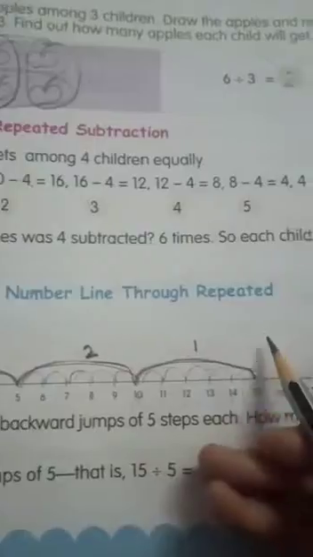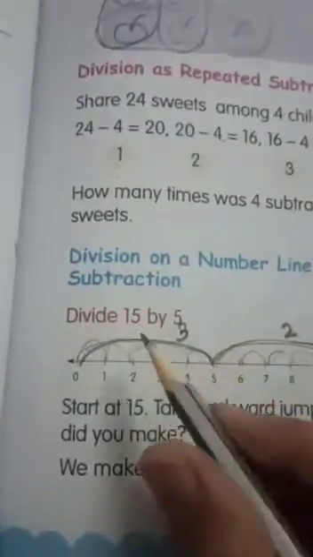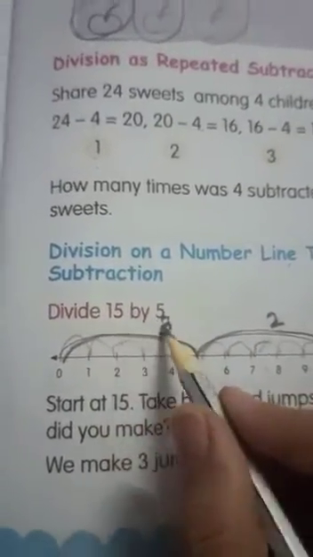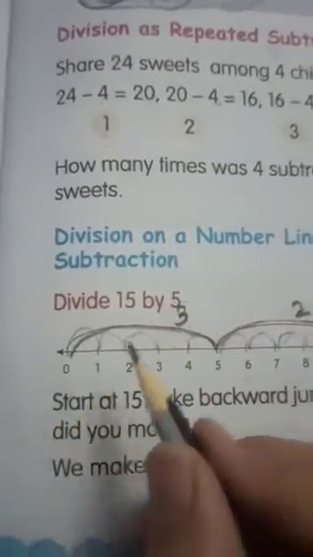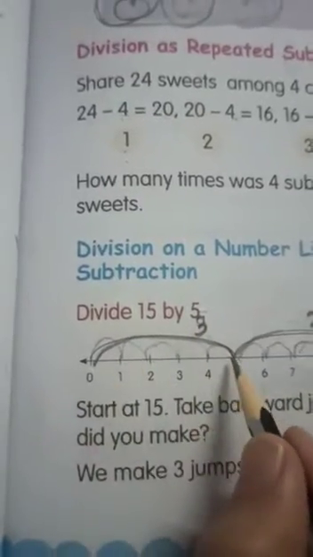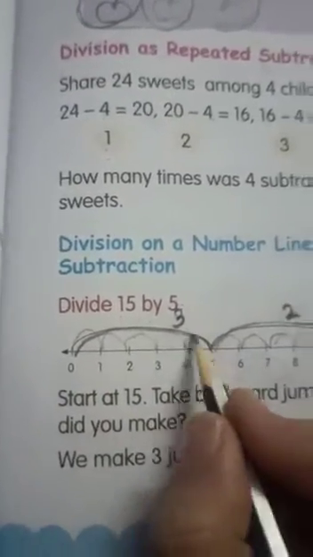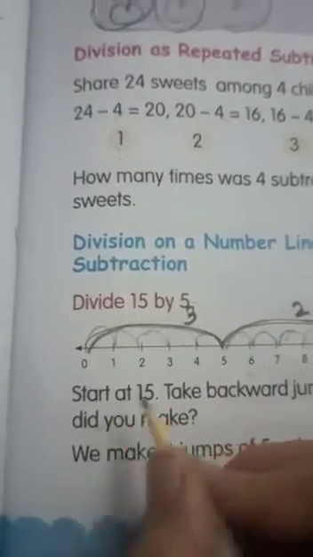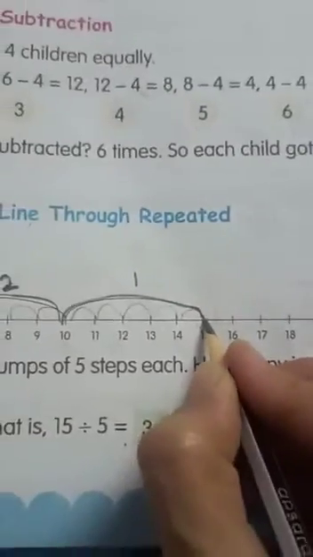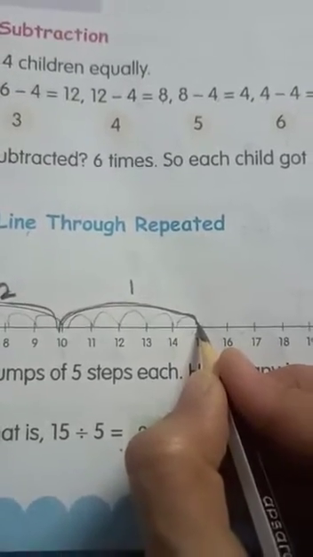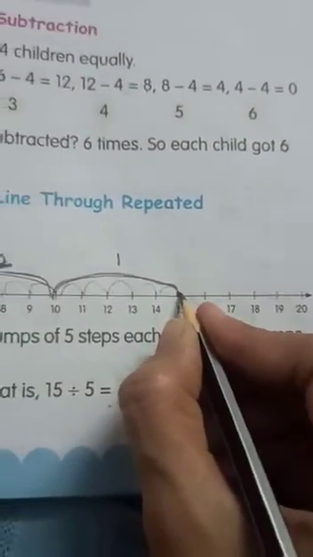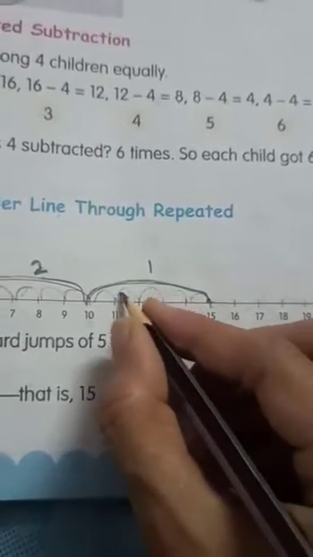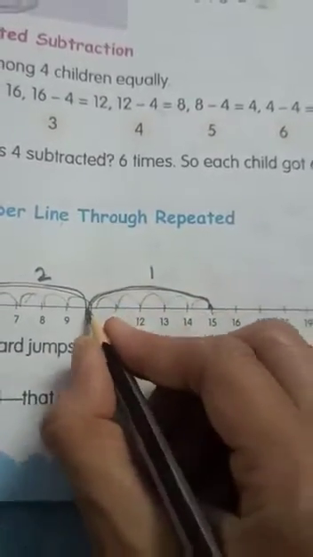Division on a number line through repeated subtraction. Divide 15 by 5. That means you have to take a group of 5, 3 times. So start from 15. We are doing subtraction, children, so we should go to our left side. Start from 15 and take backward jumps of 5 steps. 1, 2, 3, 4, 5. So one backward jump we have taken.